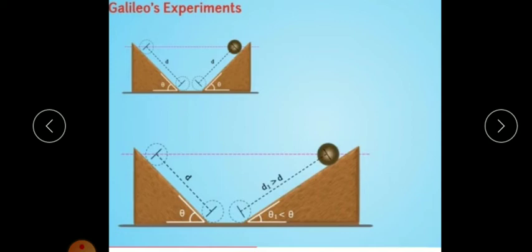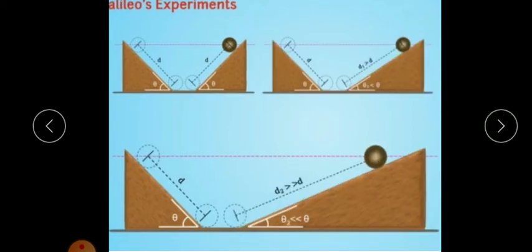Then, on further decreasing the slope, so now you can see here, on further decreasing the slope, it is found that the ball travels a larger distance to reach the same height.